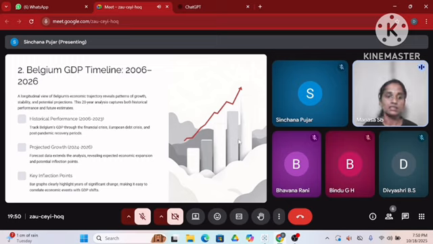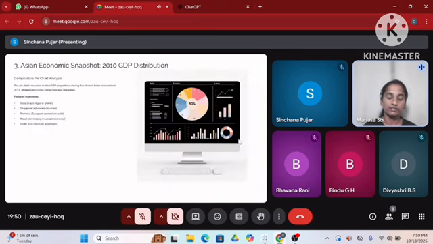Forecast data extends the analysis, revealing expected economic expansion and potential inflection points. Key inflection points: bar graphs clearly highlight years of significant change, making it easy to correlate economic events with GDP shifts. Next will be continued by Divya.